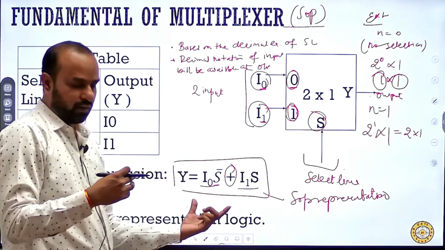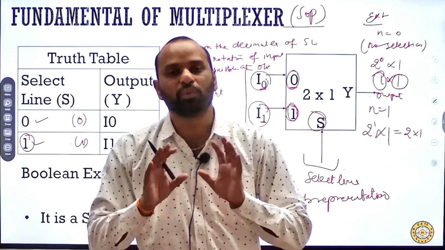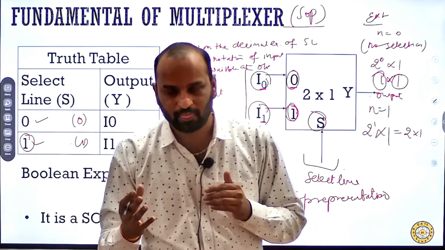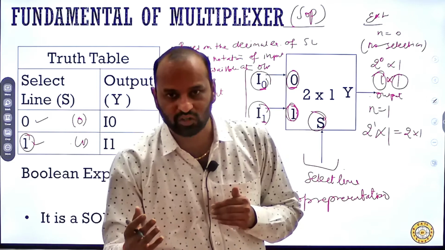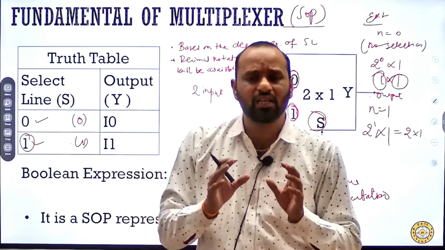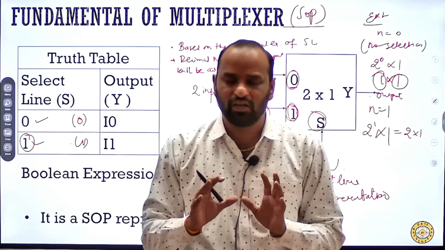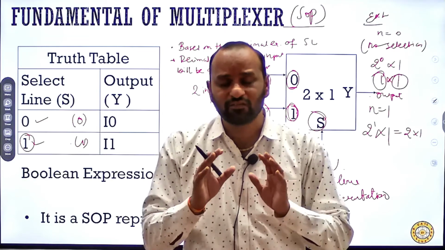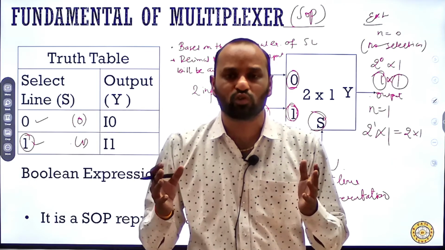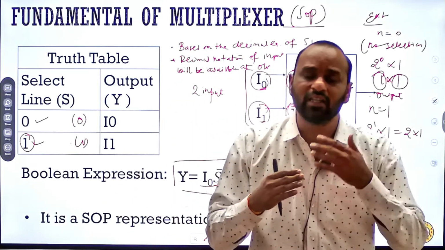But I do not prefer equations if a question is lengthy; we will use different short tricks to solve such questions. Only whenever a question is asked with the help of a 2 cross 1 mux, you can go for the equations, as it is easy to solve them. Otherwise, if a lengthy or higher order mux like 4 cross 1 or 8 cross 1 has been asked, then solving the Boolean equations itself will take time.